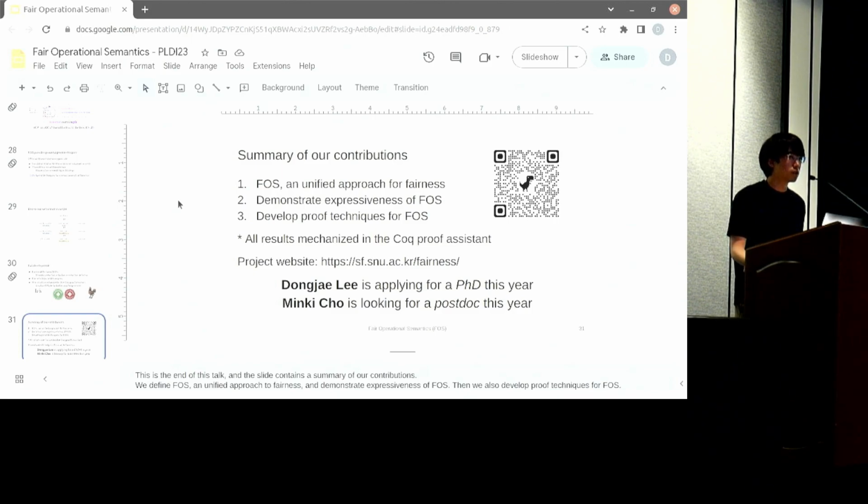Okay, that's a really good question, and it's definitely one of our future works. We haven't really considered it rigorously, but we believe this kind of bounded notion poses severe difficulty in developing a program logic that we can work on. But I believe it is a great future work to work on.